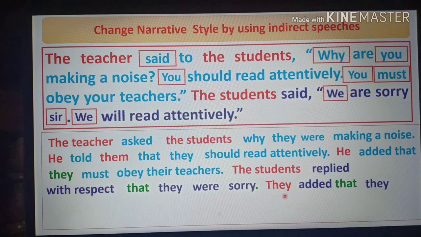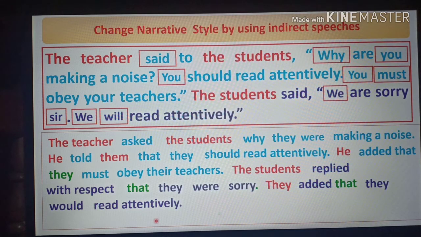Here we have to write down they as subject, and here you see that the auxiliary verb is will, and according to the rules of narration, shall or will becomes would, and then the rest of the sentence, read attentively. So the answer is they added that they would read attentively.